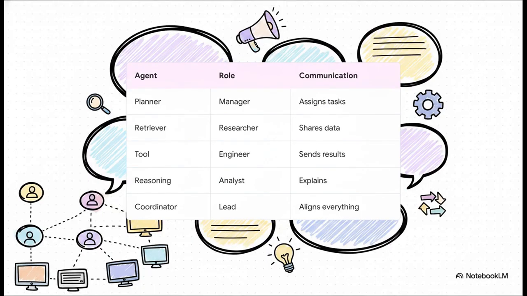To bring that abstract neuron concept down to earth, imagine a multi-agent system as a corporate Slack team. Human-like coordination relies entirely on clear roles and targeted messages. And honestly, AI is no different. You've got the planner agent acting as the manager, assigning tasks. The retriever is your tireless researcher sharing data. The tool agent, that's the engineer running the numbers. The reasoning agent acts as the analyst, explaining what it all means. And the coordinator is your team lead, aligning the whole thing. If the researcher on your team drops the ball or sends a garbled message, the project stalls. AI agents operate under that exact same constraint.